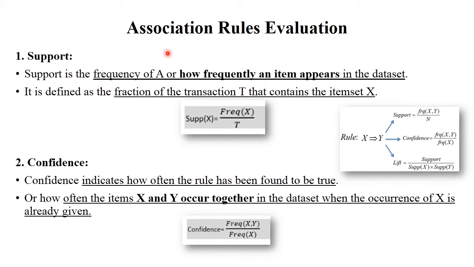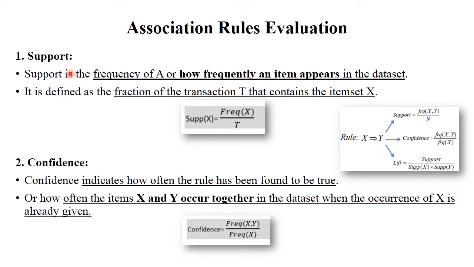The next point is association rules evaluation. These association rules are calculated using two concepts. One is support, another one is confidence. When we execute a particular problem statement in the Apriori algorithm, these two concepts, support and confidence, are used for solving the example.